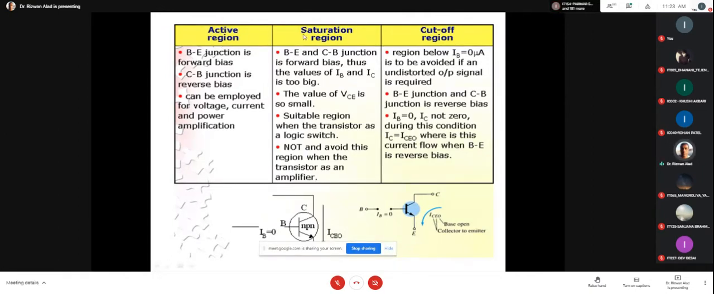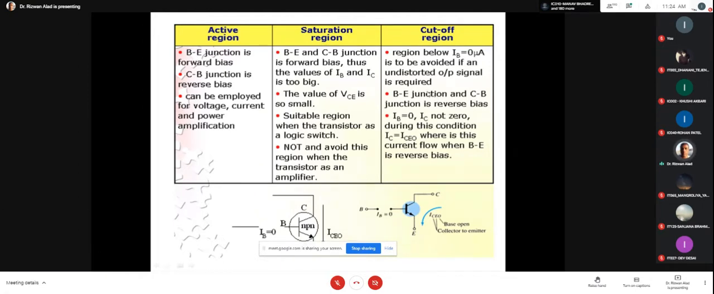Transistor has three regions: active region, saturation region, and cutoff region. In active region, base-emitter junction is forward biased, and base-collector junction is reverse biased. In saturation region, base-emitter and collector-base junctions both are forward biased, and the values of IB and IC are very big. In cutoff region, emitter junction and collector junction both are reverse biased. Once again, active region: emitter junction forward bias, collector junction reverse bias. Saturation region: both junctions forward bias. Cutoff region: both junctions reverse bias.